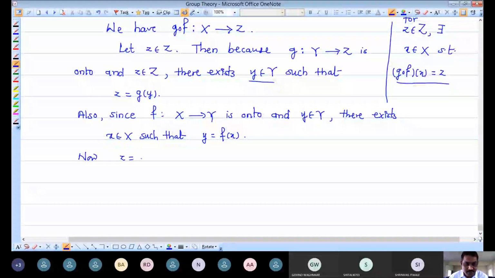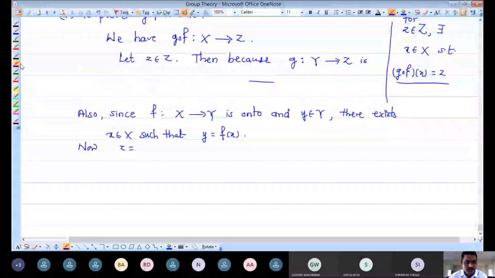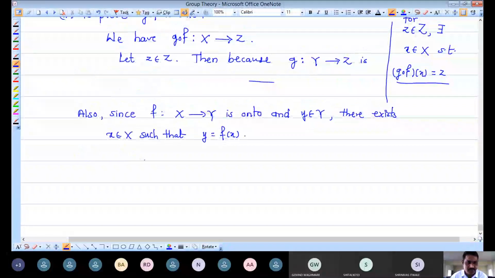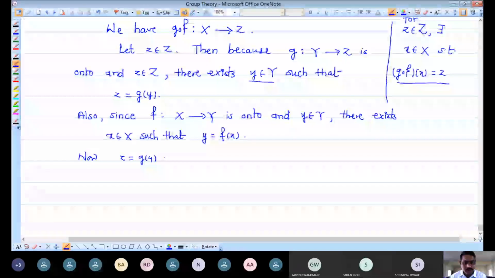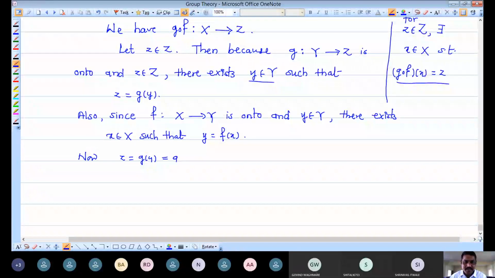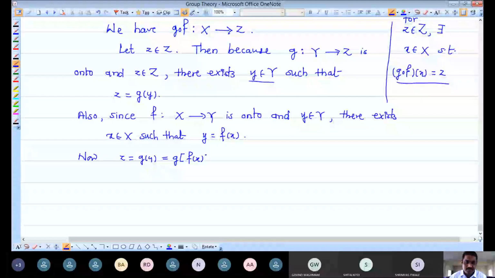So now small z that we have taken from capital Z can be written as, because mapping G is onto, that small z is nothing but the image of some y in capital Y, so G of y. And y can be written as F of x because F is onto, so replace this y by F of x.